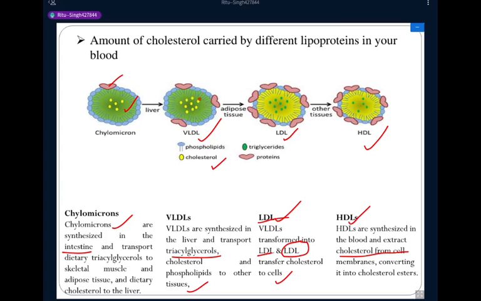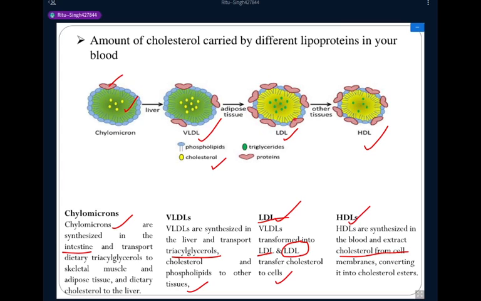In the structure of very low density lipoproteins, in the middle the cholesterol level increases and the protein level also increases, and this is covered by a phospholipid membrane. It enters the adipose tissues, and in the adipose tissue this VLDL is converted into low density lipoprotein.